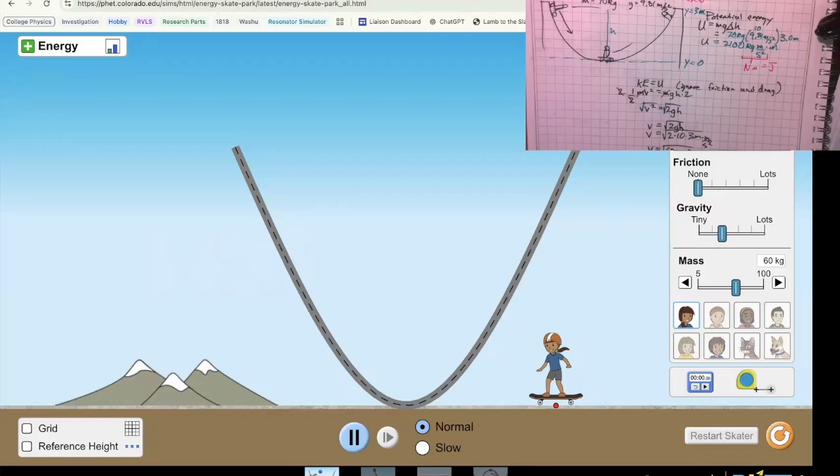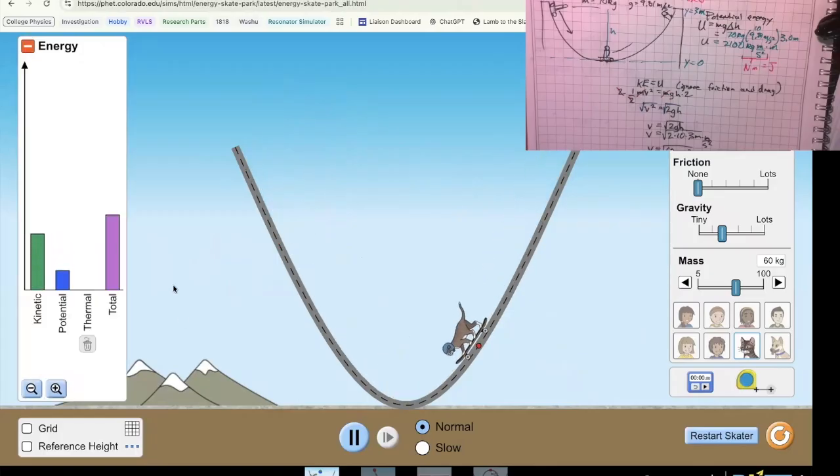Here's my skateboarder. This is such a fun video game. Basically, I'm going to put my skateboarder here, and if there's no friction, I can set my friction over here. I'm going to choose the cat. My cat here is going on this ramp, and the cat will just go forever. And over here is a plot of my kinetic versus my potential energy. I'm going to go in slow motion here.